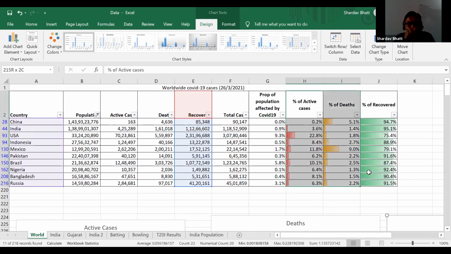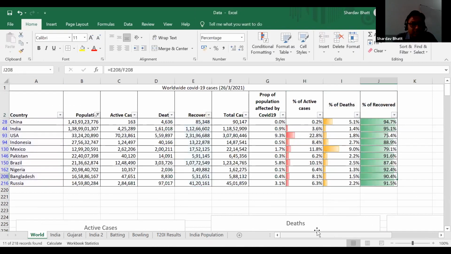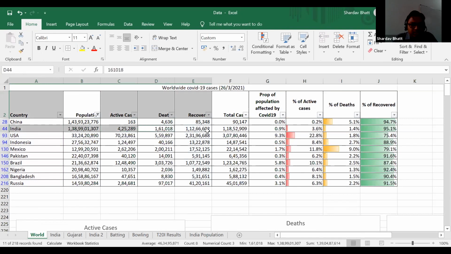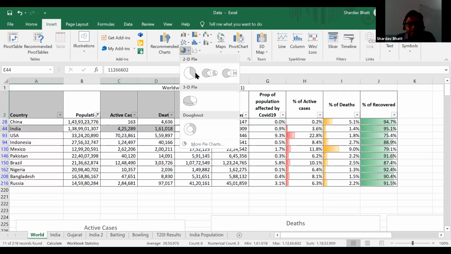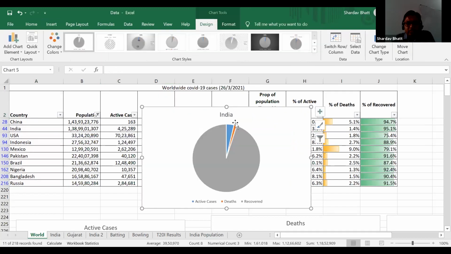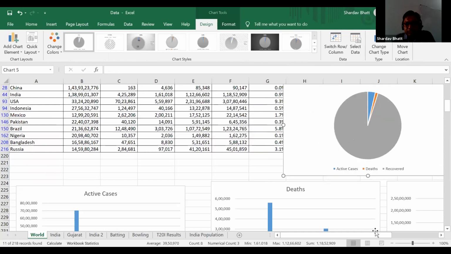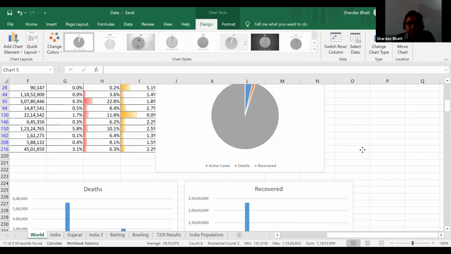Okay. And now I will also show you pie chart that you can make for each country. Like for example, if you select India, active cases, deaths, and recovered. So I'm selecting the columns which is necessary for me. Okay. So now we insert the pie chart. And this pie chart gives us a very nice information that most of the people are recovered in India.